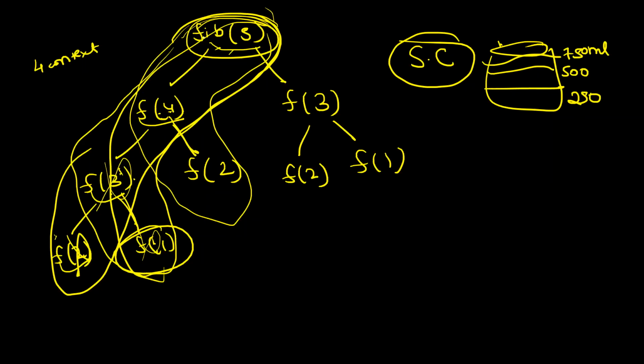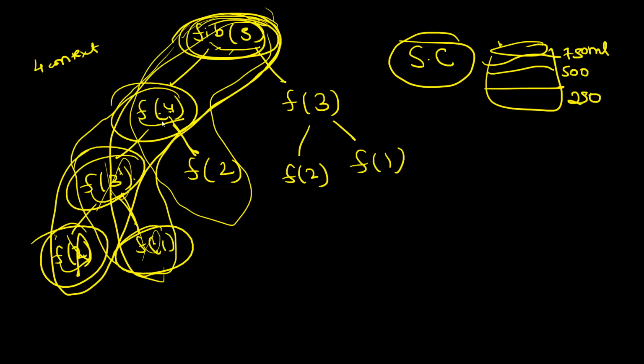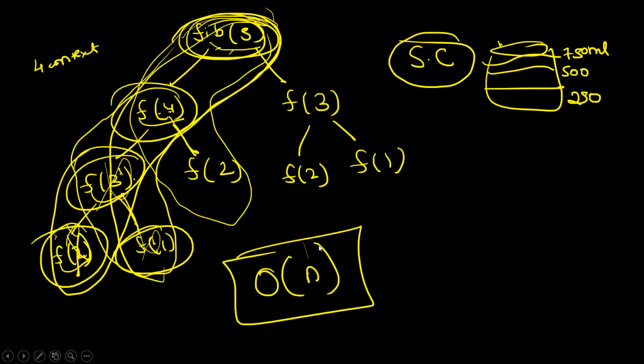In the worst case, the number of contexts that are present inside the call stack, that will be equal to the depth of the tree. Okay, start from the top. 5, 4, 3, 2. This is the depth of the tree. Okay. N minus 1 calls are there. Then this will be removed, then this. So, aapko dekhna hai what is the maximum depth of the tree. From the top, you have to get till the bottom, till the end. Okay. Making sense, guys? Does everyone agree? The space complexity is big O of n? Yes. I'll take 5-10 minutes more and then I'll give you a break, right?